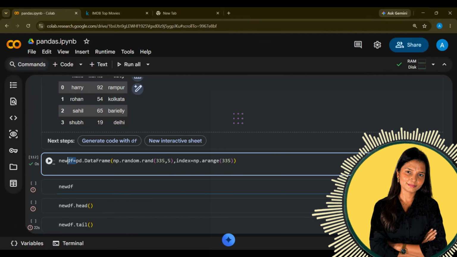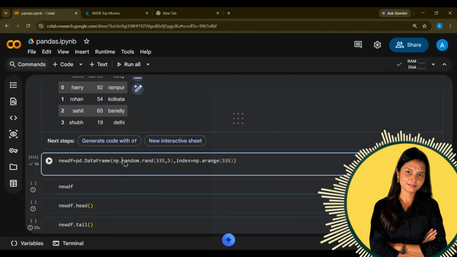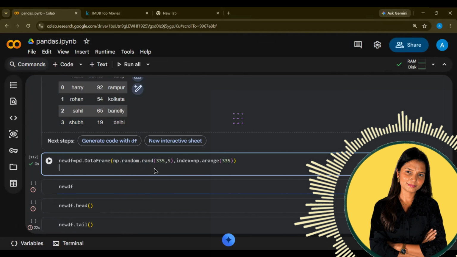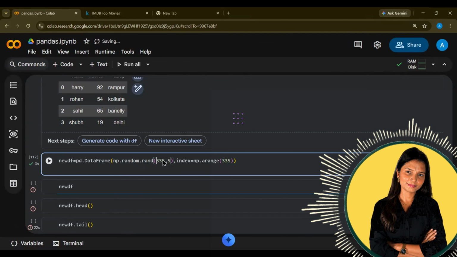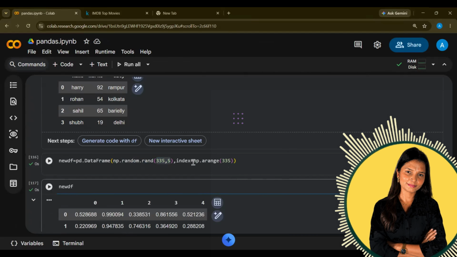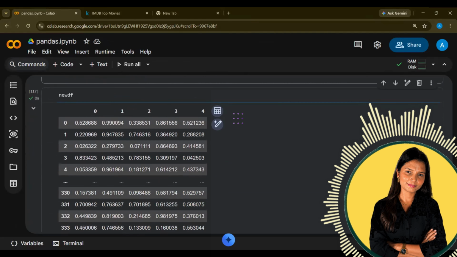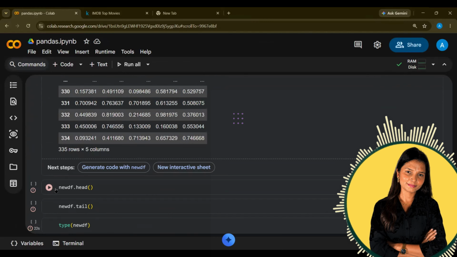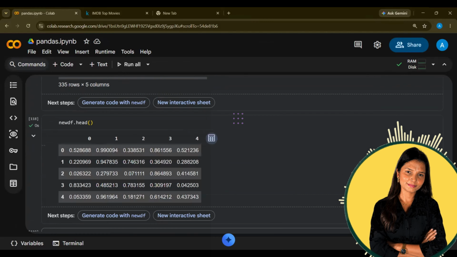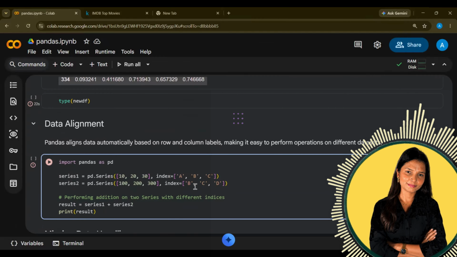You can even create a new data frame with the help of the NumPy library. Within the NumPy library, we have a random function, and within random function, we have rand as a new function, and you can mention what you want the function to do. I can create np.arange of 335. So this will contain some random integers like this, and you can even work on it later on, you can extract it and so on.